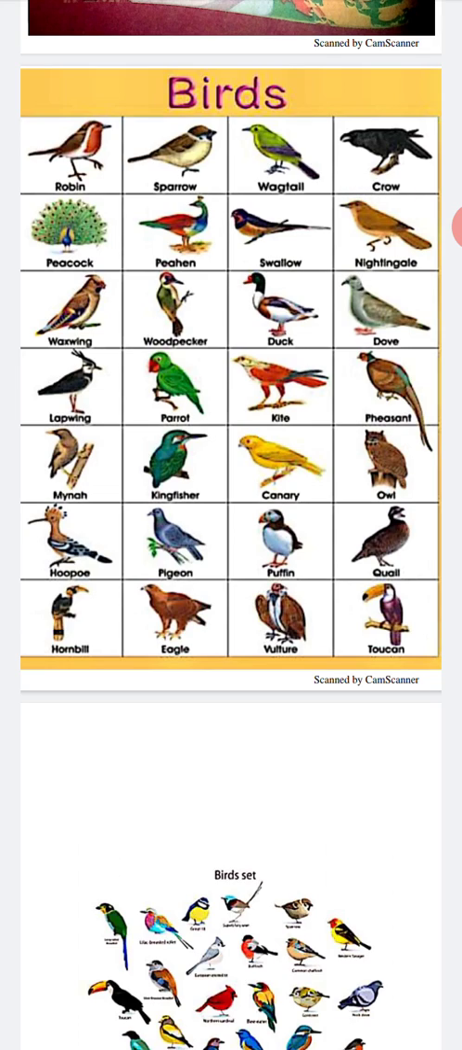Birds are different from each other in size, color, shape, body parts, food, etc. Every bird has wings. Most birds can fly. Every bird has a beak. It holds its food in the beak to consume it.